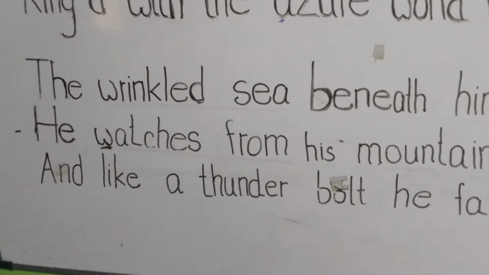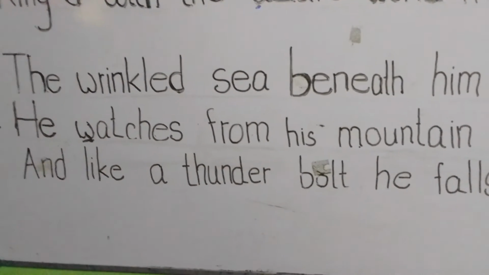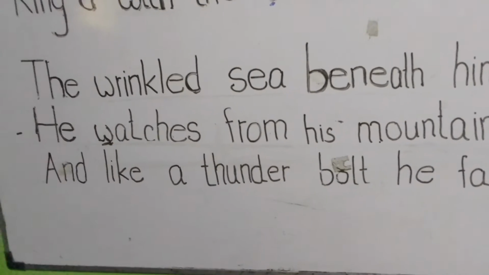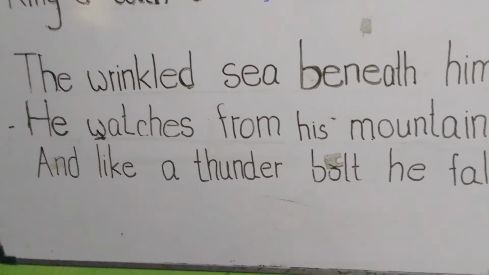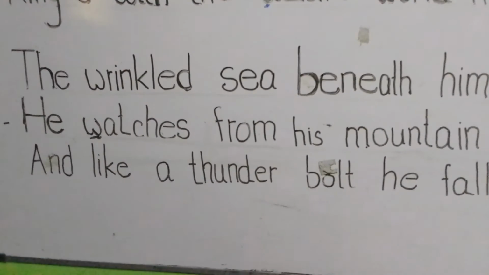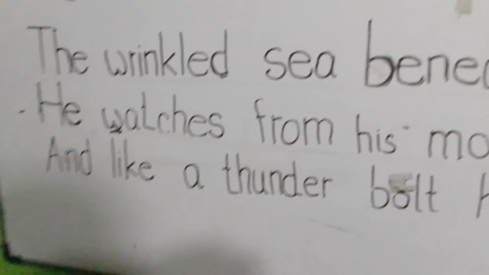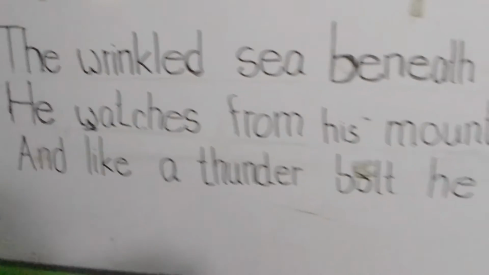Okay, students, a contrast is drawn between the sea and the eagle regarding their actions and movements. The eagle stands on the high rock surface.